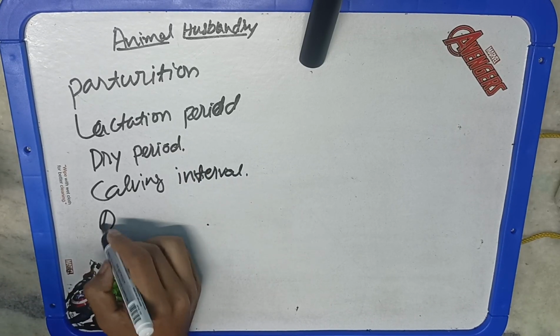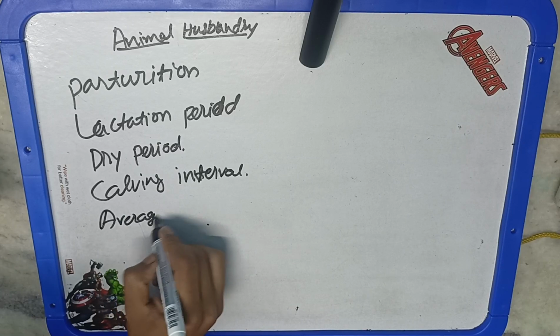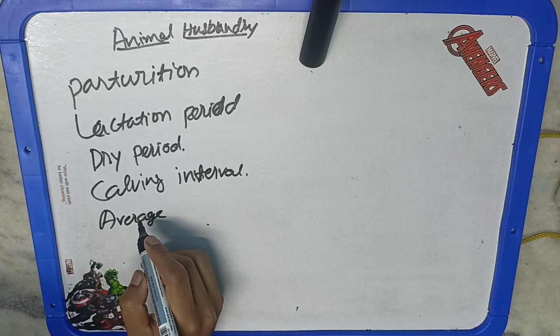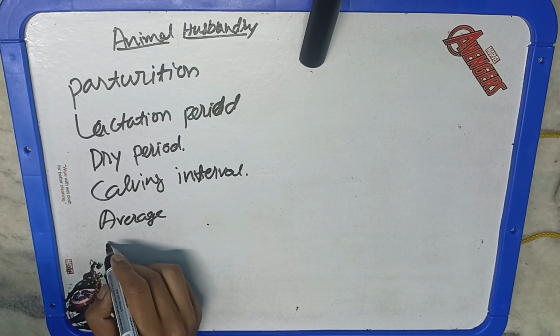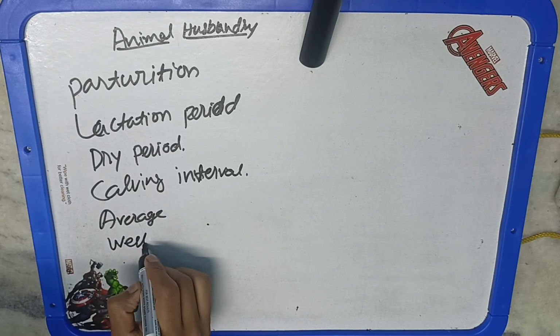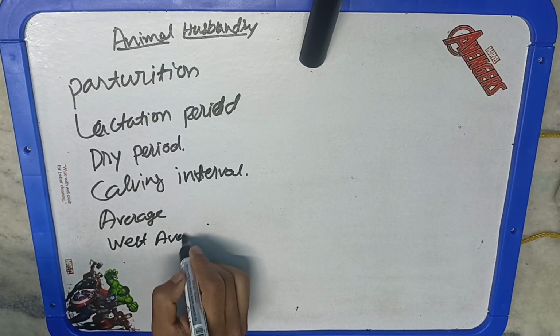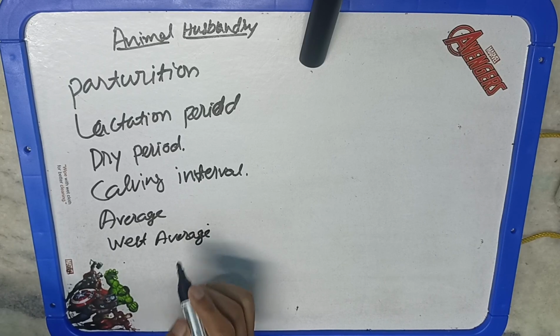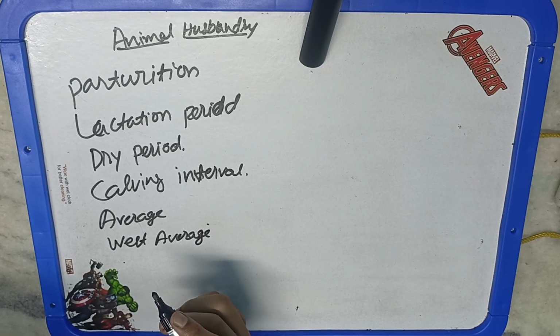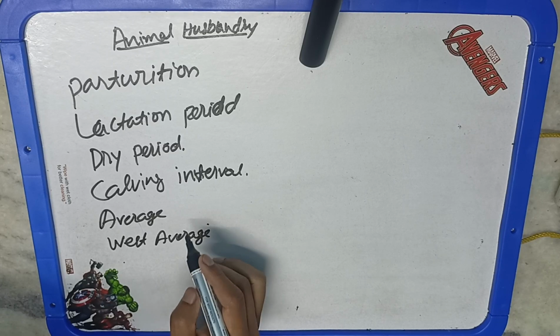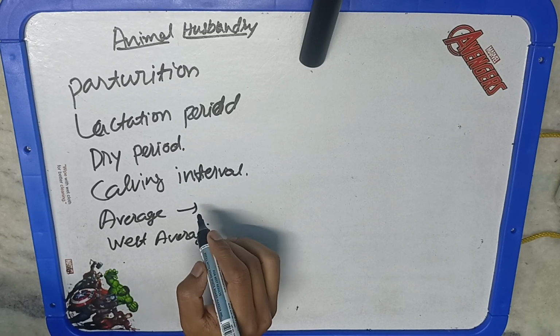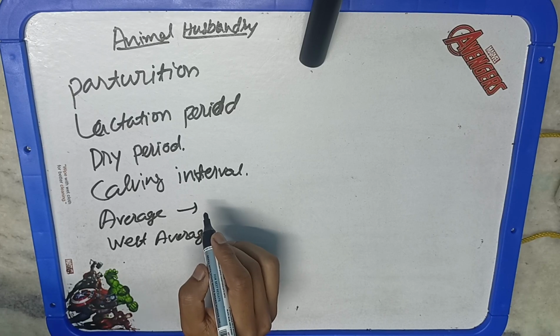Average is average. It is the sum of all production divided by the number of animals. When we talk about the average production of milk, more precisely, it is the sum of production divided by the number of animals, so it will give the average amount of milk. When we talk about the best average, it is the average daily milk yield of a cow in the lactation period. So it is the average daily milk yield, not the exact one. It is the daily milk yield.